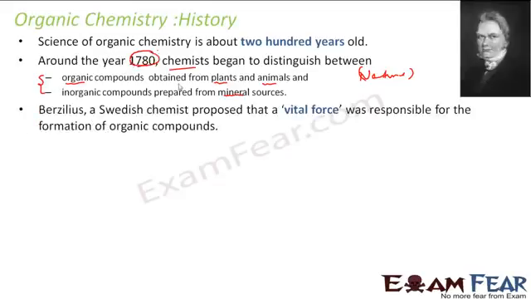And they believed at that time that there was something called a vital force which was responsible for the formation of organic compounds. They used to say that an organic compound is something derived from plant and animal, and it was assumed that there is a vital force responsible for its formation, and that you cannot prepare this in the lab, right? This guy Berzelius, a Swedish chemist, proposed that there is a vital force responsible for formation of organic compounds. It is formed in nature from plants and animals, and we can't prepare it in the lab. Please note, this was a notion, and it was an incorrect notion actually.